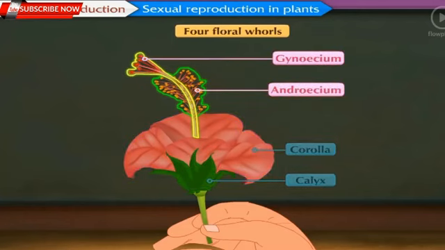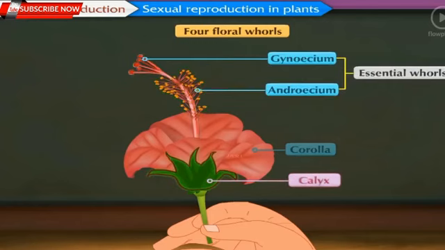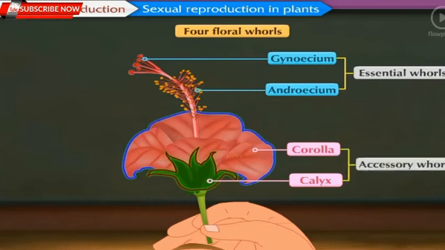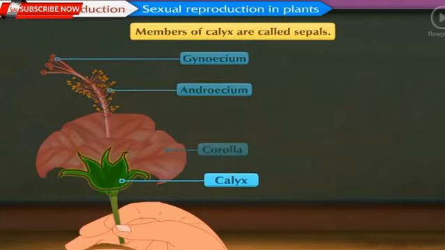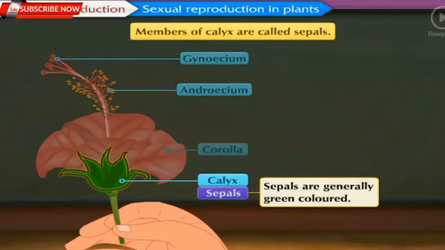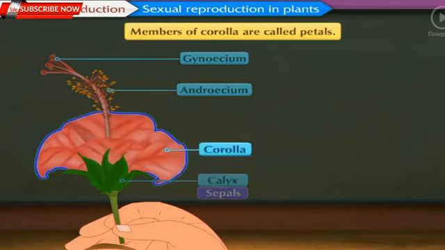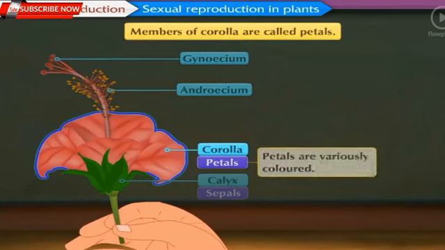Androecium and gynoecium are called essential whorls because they perform the function of reproduction, whereas calyx and corolla are called accessory whorls because they are responsible for protection of the inner whorls. Members of calyx are called sepals, and they are generally green-colored. Members of corolla are called petals, and they are variously colored.